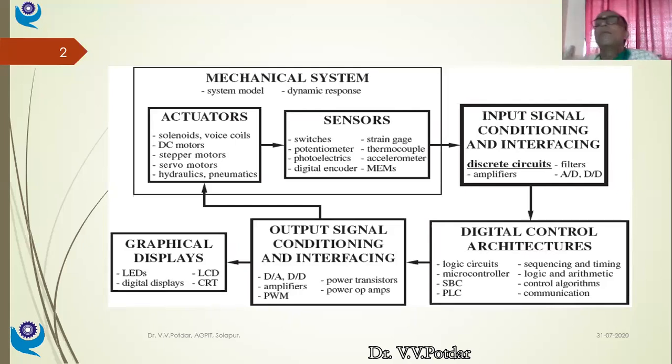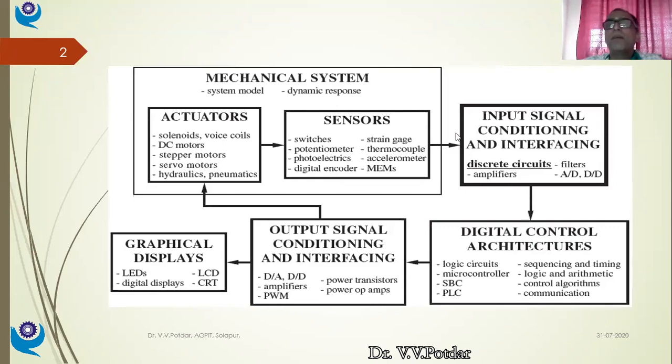There also I need some modification devices, because the signal generated by a thermocouple is an analog voltage signal. That analog voltage signal cannot be used directly to have a digital display. So that analog signal needs to be converted into digital form. So I need an A to D converter, and then that signal will be given to my display unit, and the display unit will start showing me the temperature. Okay, so this is the importance of intermediate modifying devices.